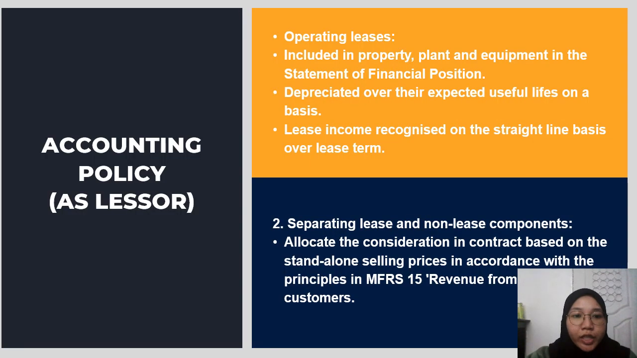For this part, I will explain about the accounting policy as a lessor. First, the operating lease. It will be included in PPE in the statement of financial position and will be depreciated over the expected useful life on a straight line basis. The second is separating lease and non-lease components. They will allocate the consideration in a contract based on the stand-alone selling price in accordance with the principle in MFRS 15.